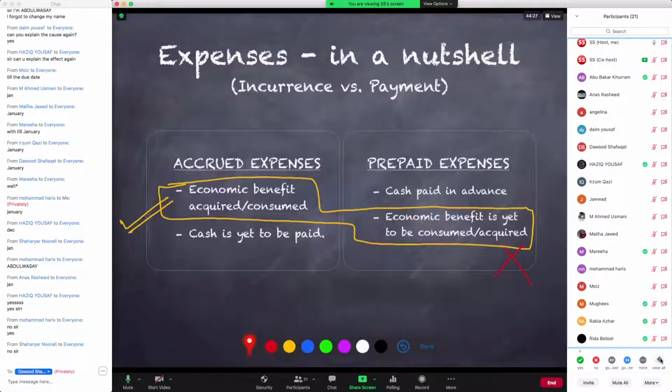Based on just this fact, we identify the nature of expenses, whether expense happens or expense has not happened.